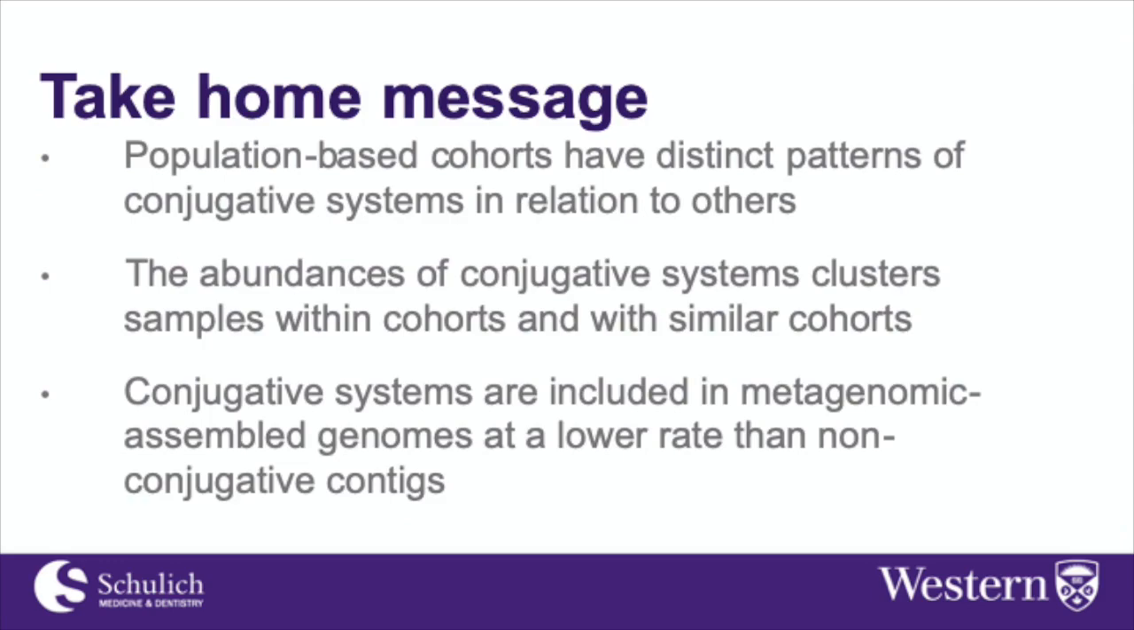From my research, I have found that conjugative systems are distinct between population-based cohorts and can be used to cluster and separate groups. Additionally, the stark differences between adult and infant cohorts point to the potential as a developmental biomarker. Because conjugative systems are included at a lower rate than non-conjugative contigs in metagenomic bins, special methods must be used prior to binning in metagenomic analyses to ensure that they are not missed.